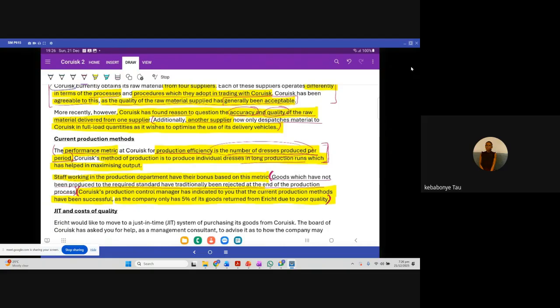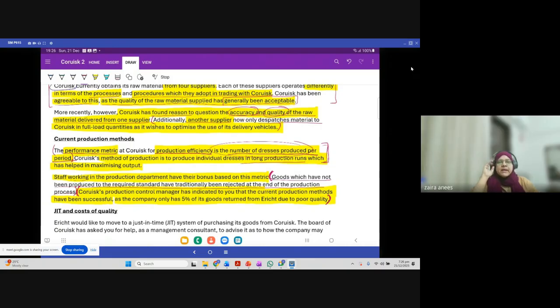And like we have said, if our client is to get into JIT, we shouldn't even consider having 1% of poor quality. So quality shouldn't be compromised at all. Exactly. And the worst part is that the production manager believes that the current production methods have been successful. So he is thinking that 5% losses are fine.